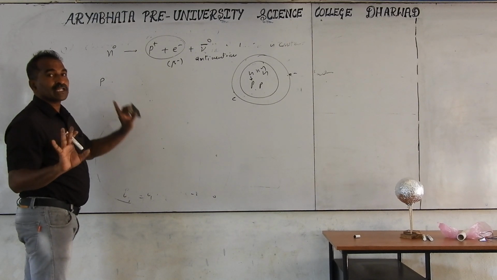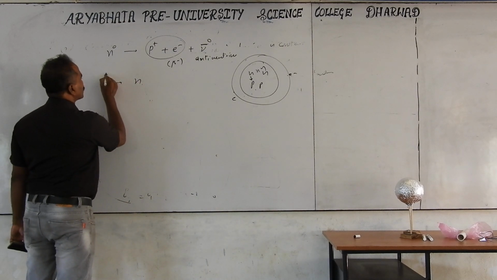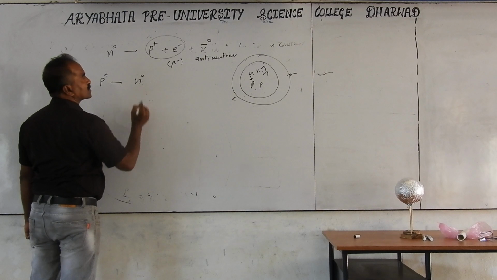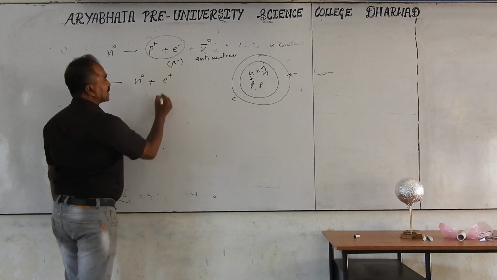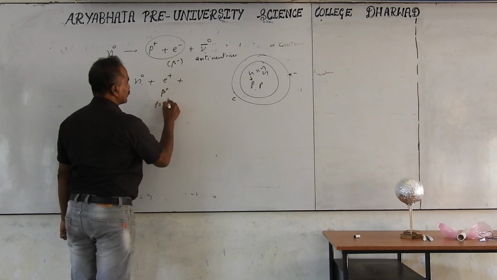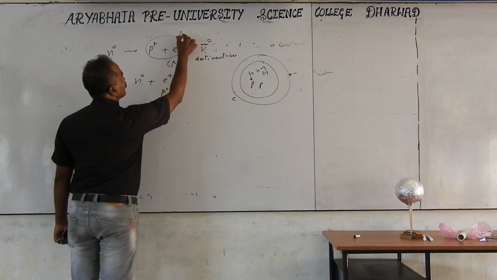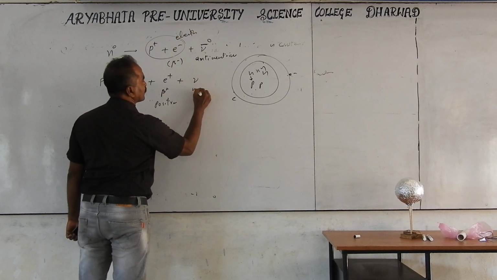Outside the nucleus, proton is stable; it won't disintegrate. Proton converted into neutron: proton has positive charge, neutron has zero charge, and it produces e plus, called a beta plus particle, also called a positron. This is an electron, and this is a positron, and then a neutrino is produced.